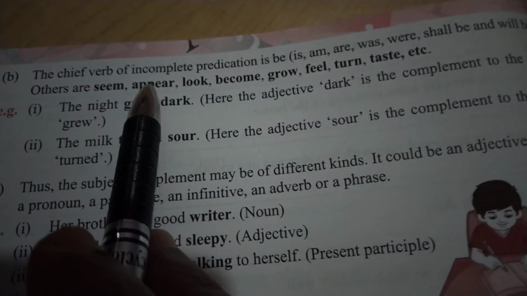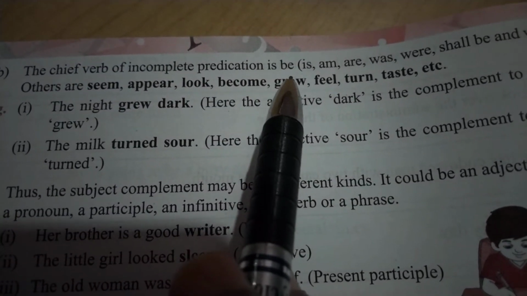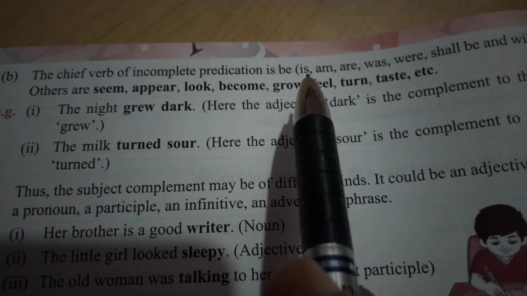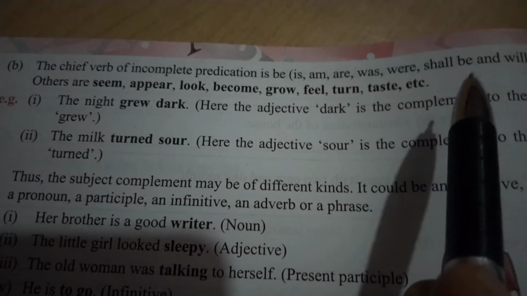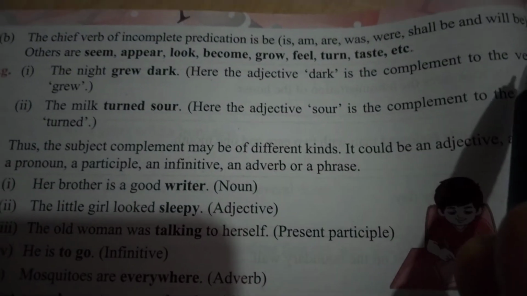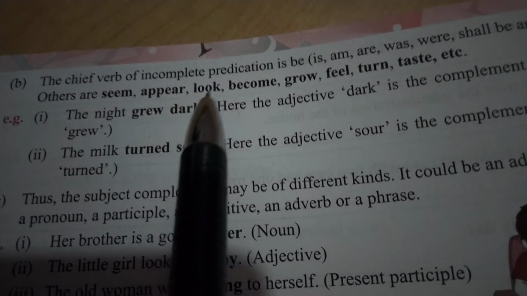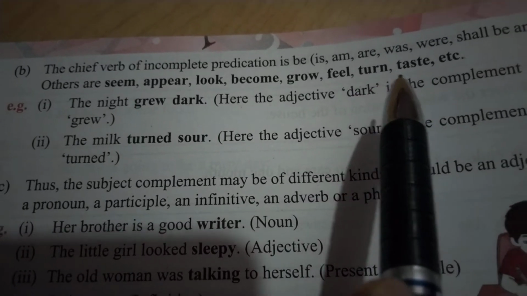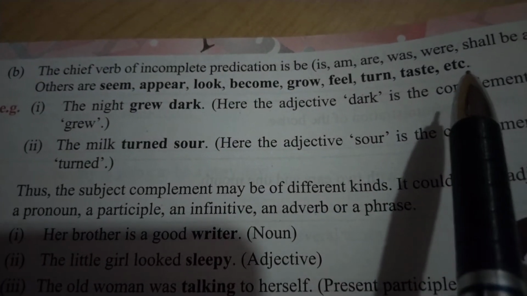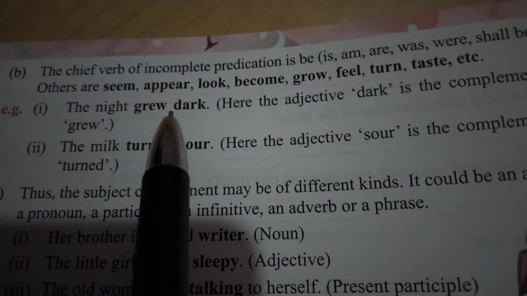The chief verbs of incomplete predication are be: is, am, are, was, were, shall be, will be. Others are seem, appear, look, become, grow, feel, turn, taste, etc. For example, the night grew dark.